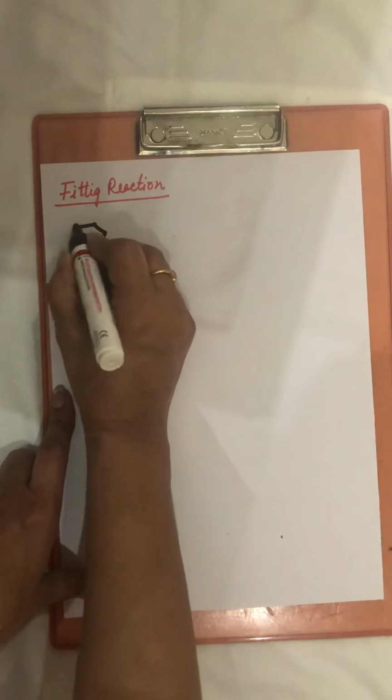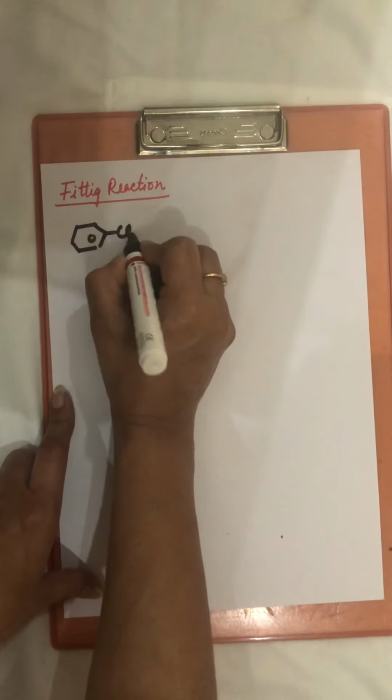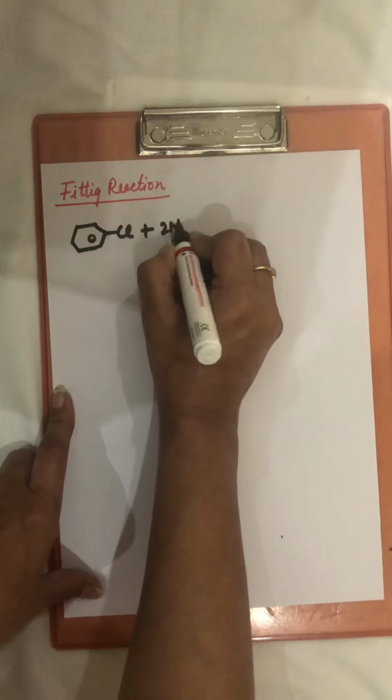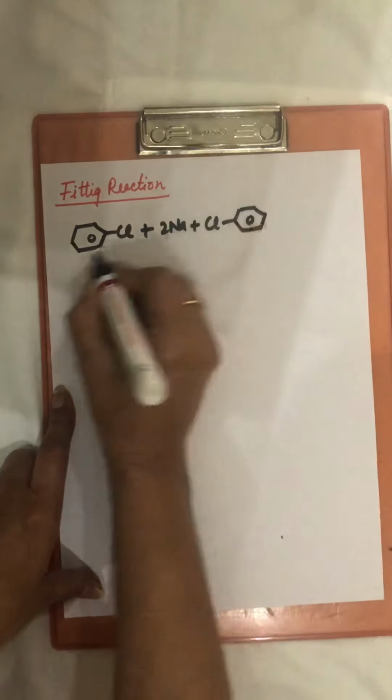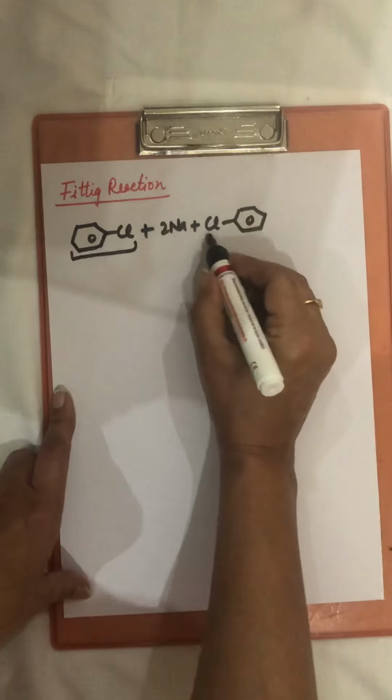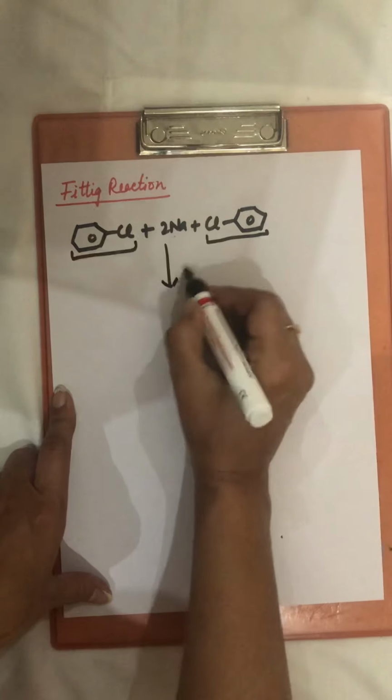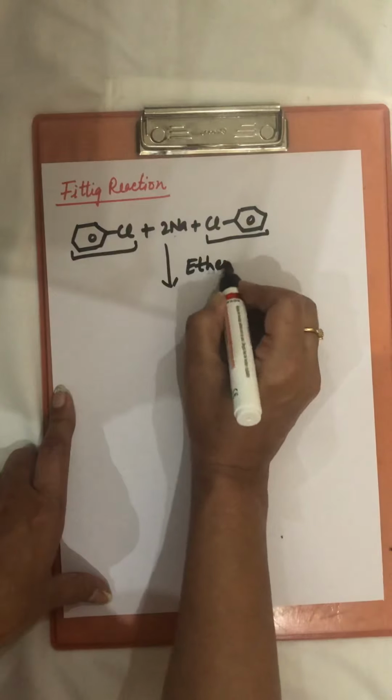Now the last reaction here is the Fittig reaction. In Fittig reaction, both the molecules are of haloarenes, written like this. One molecule of haloarene, another molecule of haloarene, reacted in presence of ether.